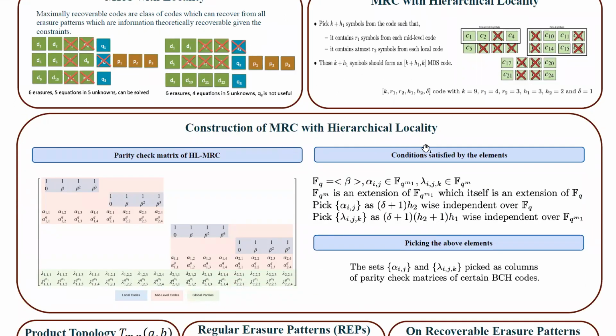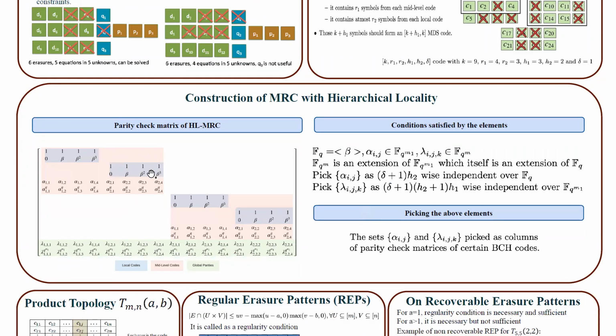Construction of MRC with hierarchical locality. These are the local code parities, and these are the global parities of the mid-level code. These are the global parities of the global code. The betas are picked from the base field F_q, the alphas are from an extension field of F_q, and the lambdas are from the extension field F_q to the power m1.